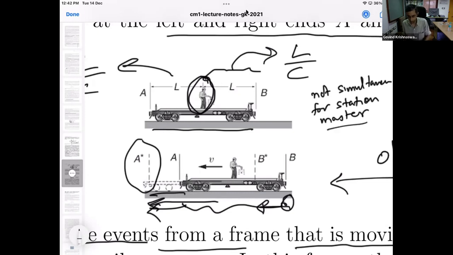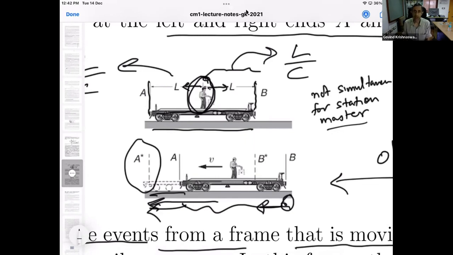Now, as far as the guard is concerned, the guard sends out a light signal in all directions, in particular towards the back of the wagon and towards the front of the wagon. According to the guard, who is simply at rest in the frame of the wagon, not walking in the train or anything, the two light signals will reach the two ends of the wagon, which are equidistant as far as the guard is concerned.